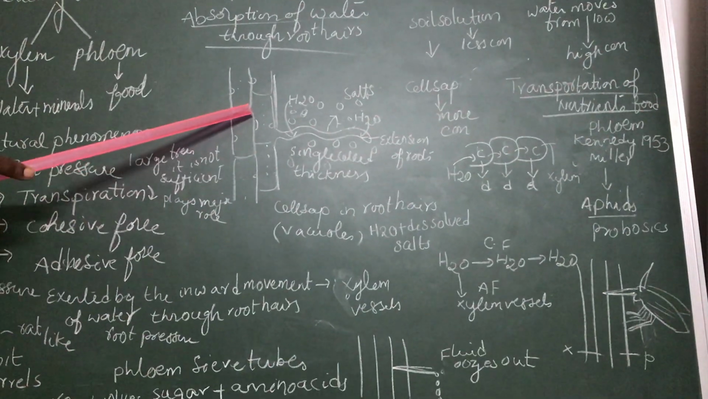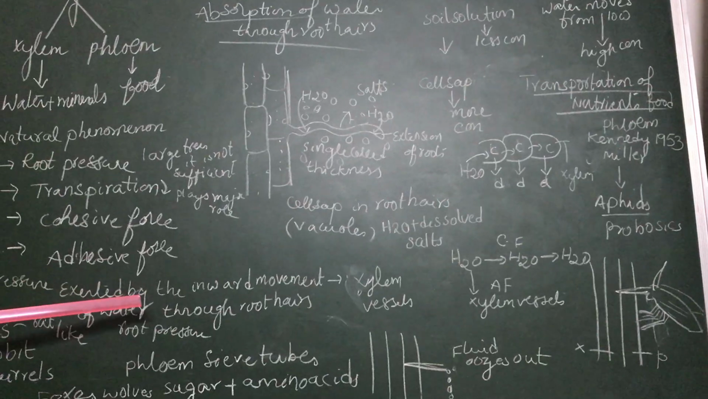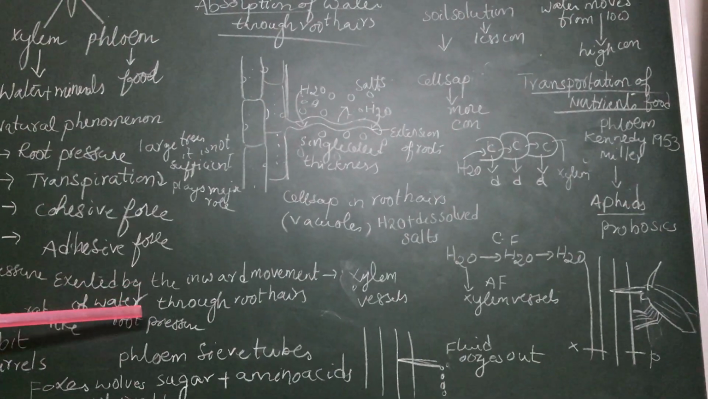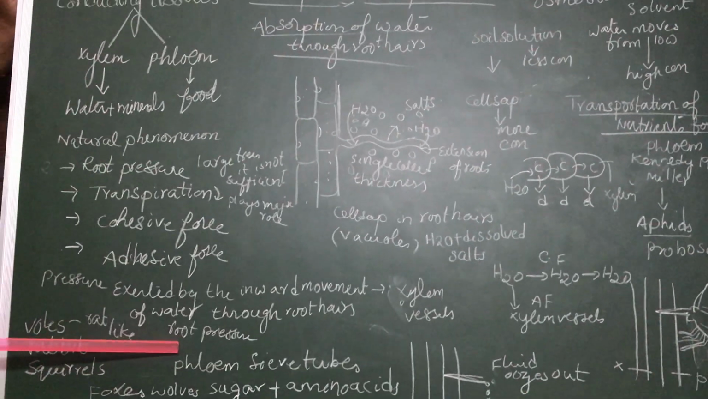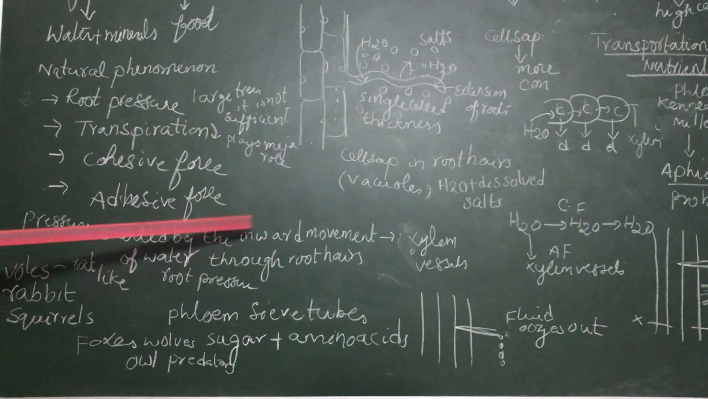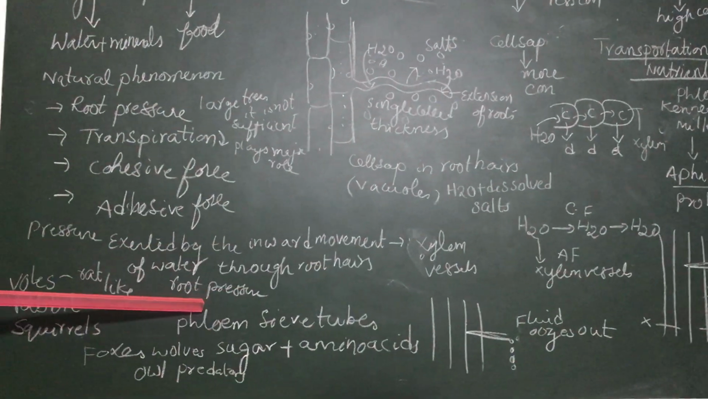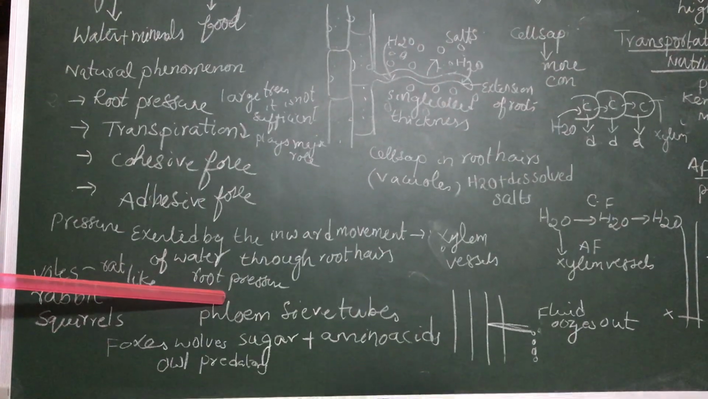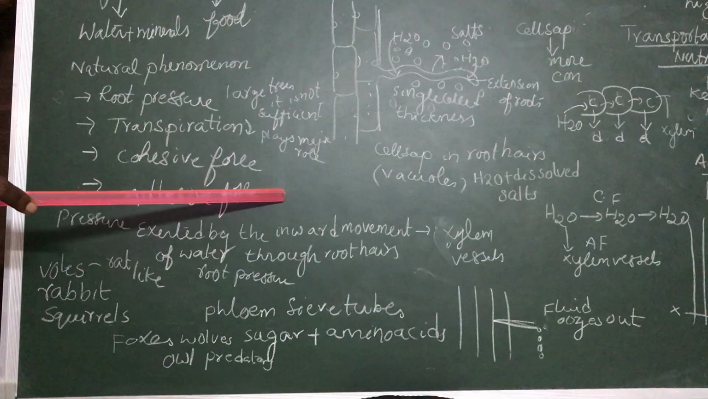When the water enters into the root xylem, a pressure is exerted in the roots. That exerted pressure we call root pressure. What is the root pressure? Pressure exerted by the inward movement of water through root hairs is called root pressure. Due to this root pressure, the water moves from the root system to the shoot system.